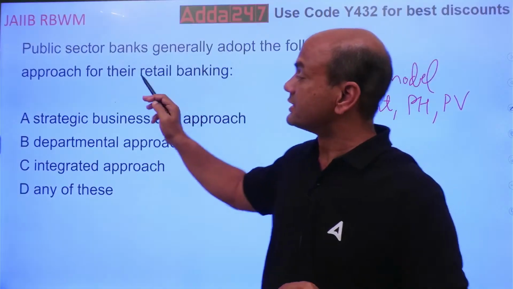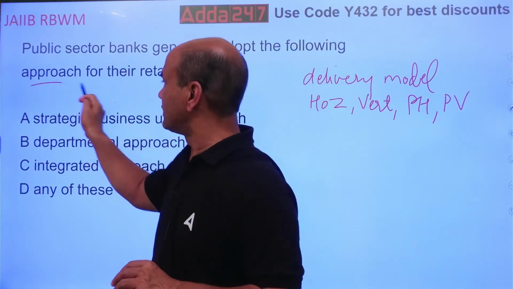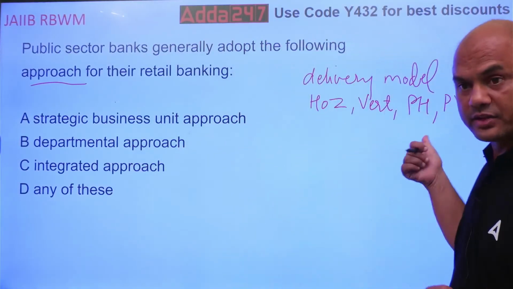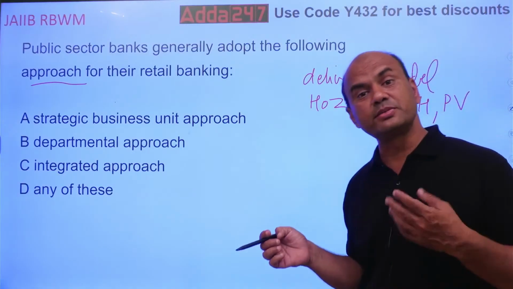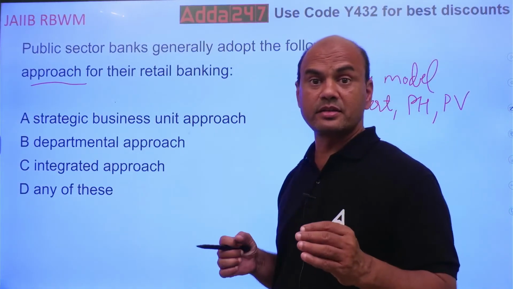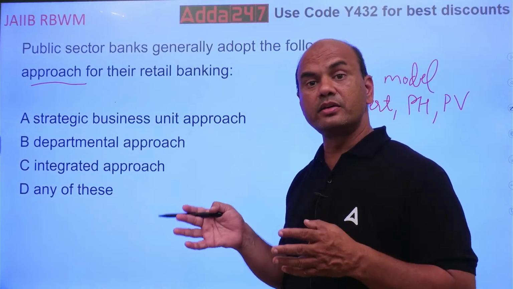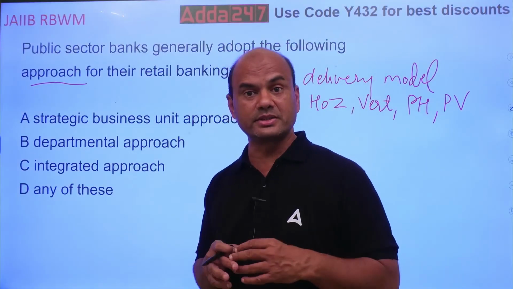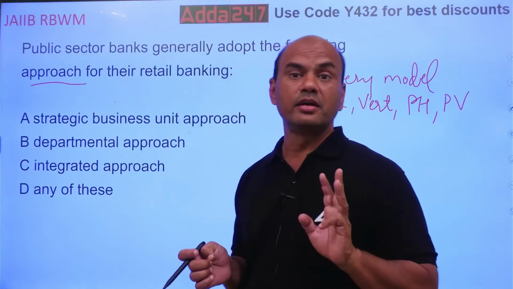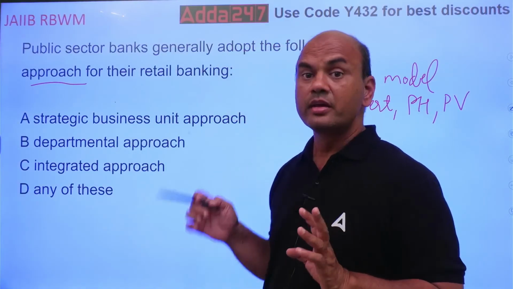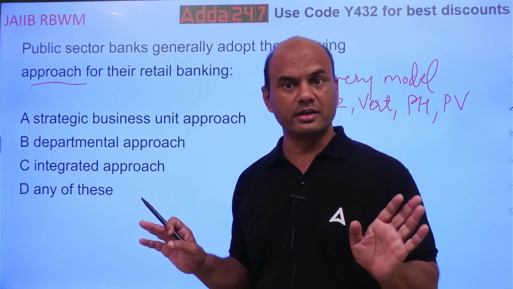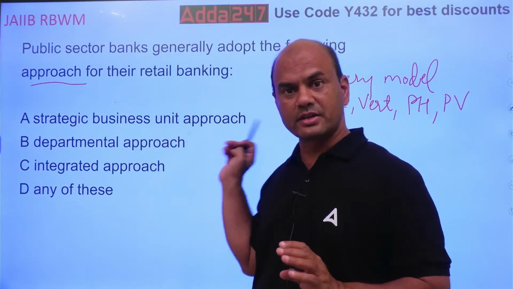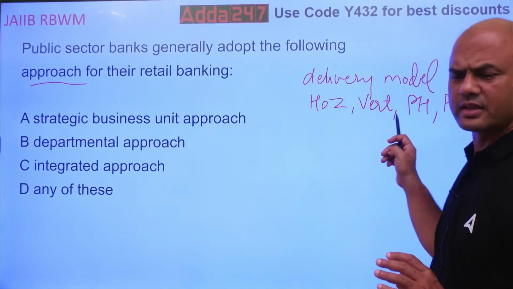There is one more model, that is business model. See this. This is approach. Approach, if you get the question, then these three. If you get a question on delivery model, then these four. There is one more called as business model. They call it segmentation based on the business. Then your branches, various rural branch, urban branch, classification based. Okay, so there are three business models over there. Okay, understand the three concepts very clearly. This is related to approach. Now let's focus on this question rather than going in for other two. These I'll cover whenever it comes.